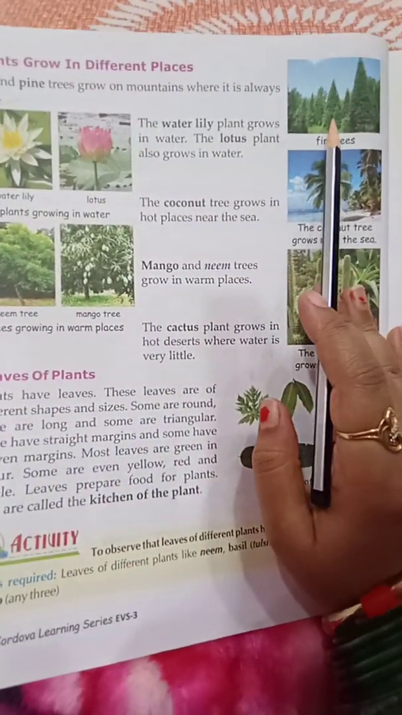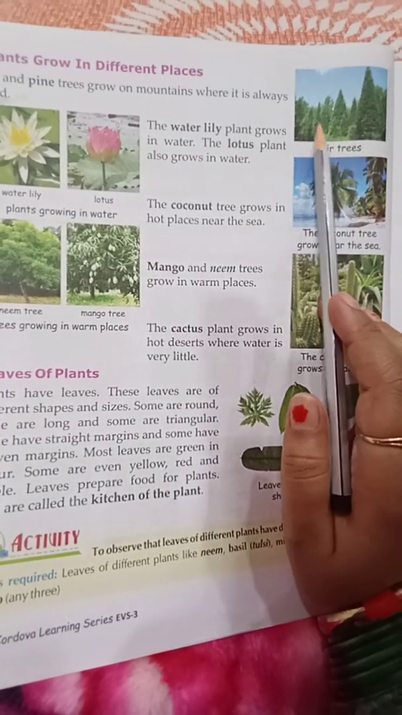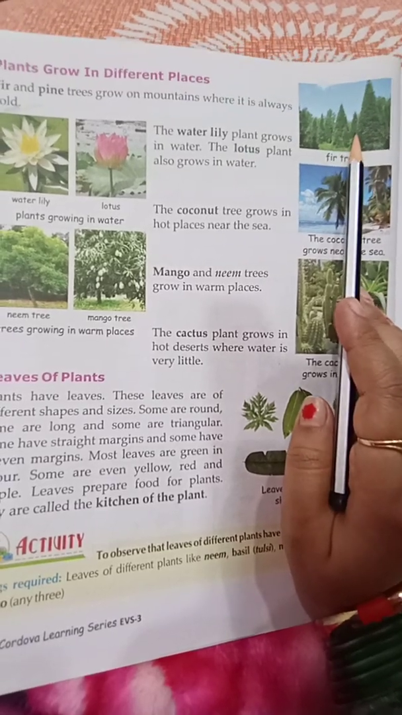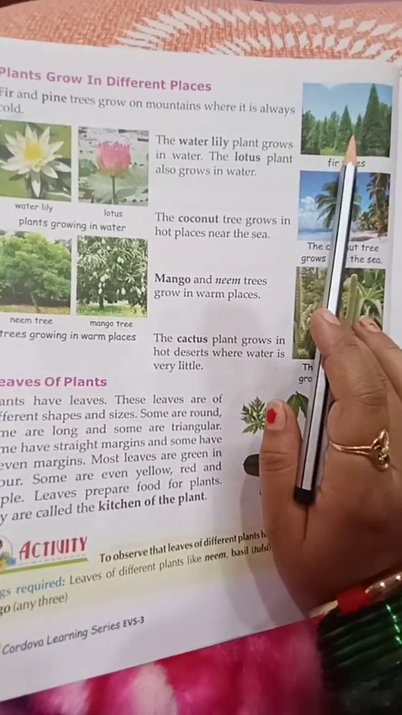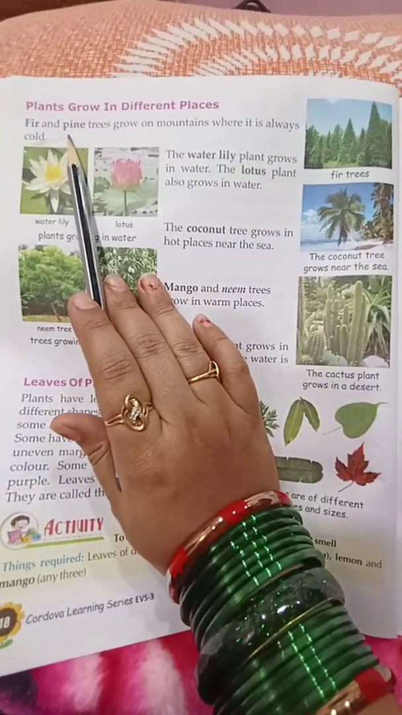Here is a picture of a fir tree. It is conical in shape. When you visit Manali or Shimla, the cold places, you have seen this type of tree. So plants like fir and pine need cold weather for their growth.